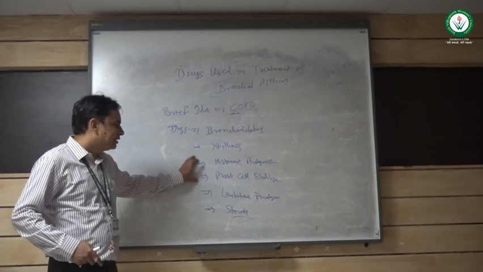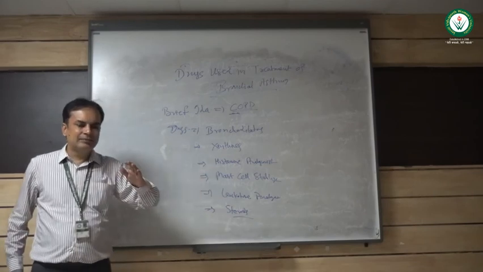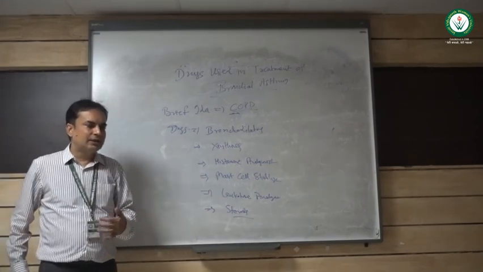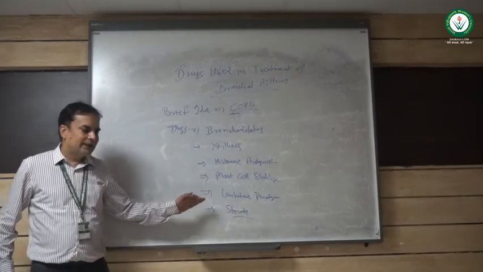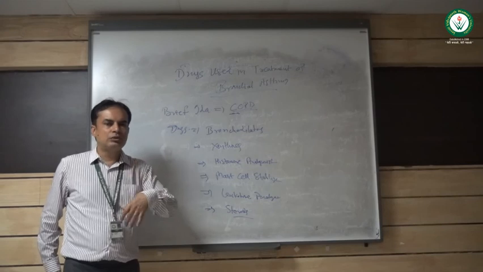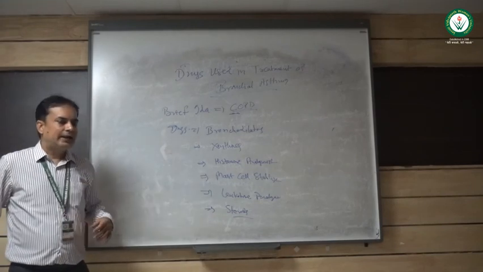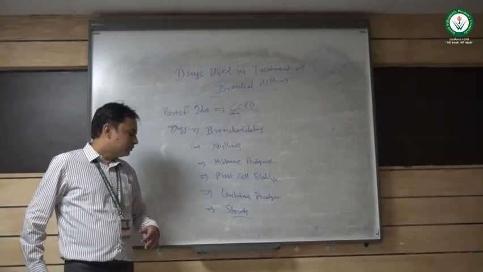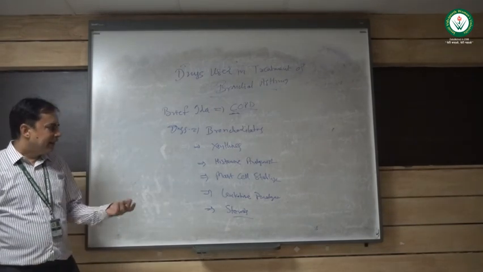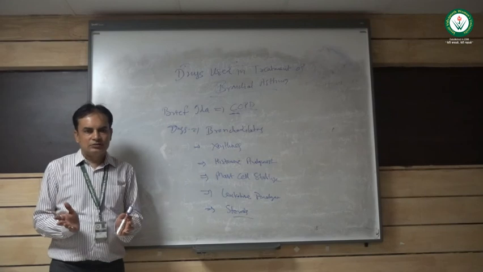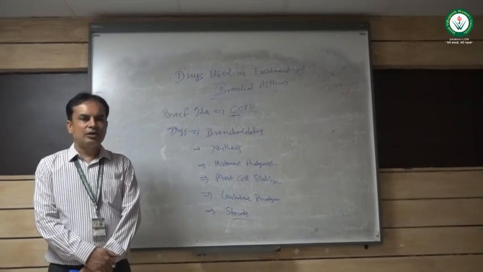As I told, these histamine antagonists and mast cell stabilizers basically show an antihistaminic response and ease out the patient. Then leukotriene antagonists reduce the leukotriene effect and ease out the patient, whereas steroids decrease the antigen antibody reaction and ease out the patient. So this was all about treatment of asthma.